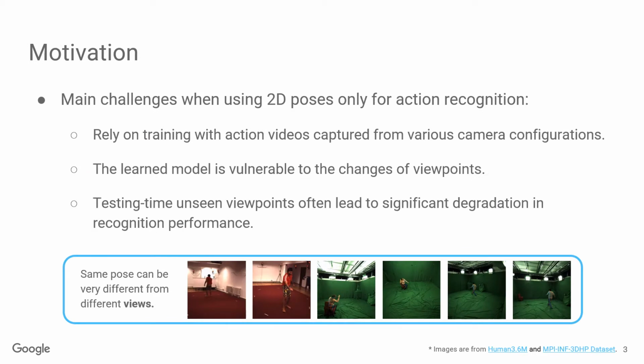When using 2D poses only for action recognition, we rely on training with action videos captured from different camera configurations. Otherwise, the learned model is vulnerable to the changes of viewpoints, and testing time unseen viewpoints often lead to significant degradations in recognition performance.